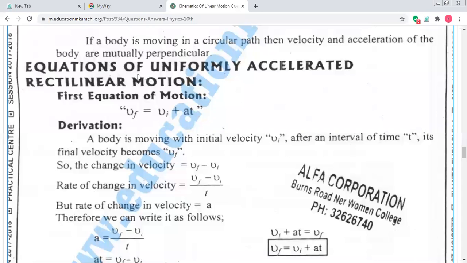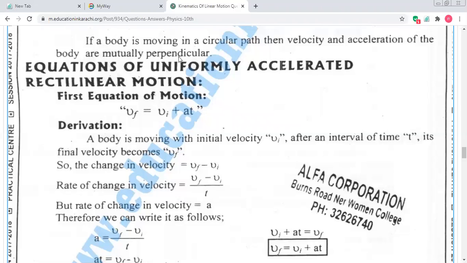In chapter number 3, there are 3 derivations involved, and we call them the first equation of motion, second equation of motion, and third equation of motion. These are very important derivations. First, in front of you, equations of uniformly accelerated rectilinear motion. First equation of motion simply.